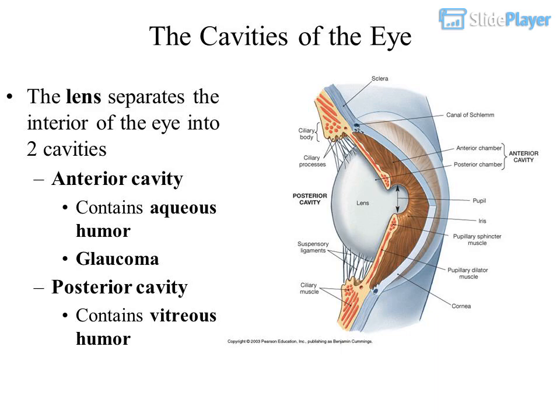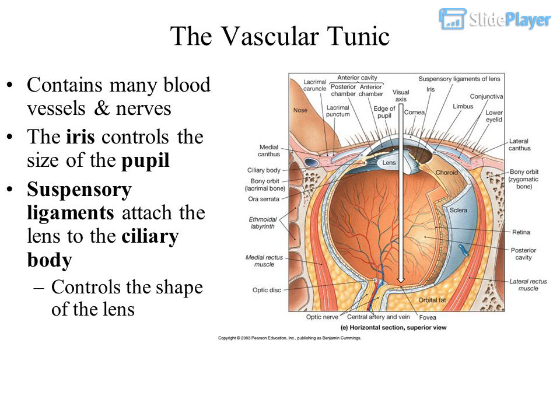The cavities of the eye. The lens separates the interior of the eye into 2 cavities. Anterior cavity contains aqueous humor. Glaucoma. Posterior cavity contains vitreous humor. The vascular tunic contains many blood vessels and nerves. The iris controls the size of the pupil. Suspensory ligaments attach the lens to the ciliary body and control the shape of the lens.